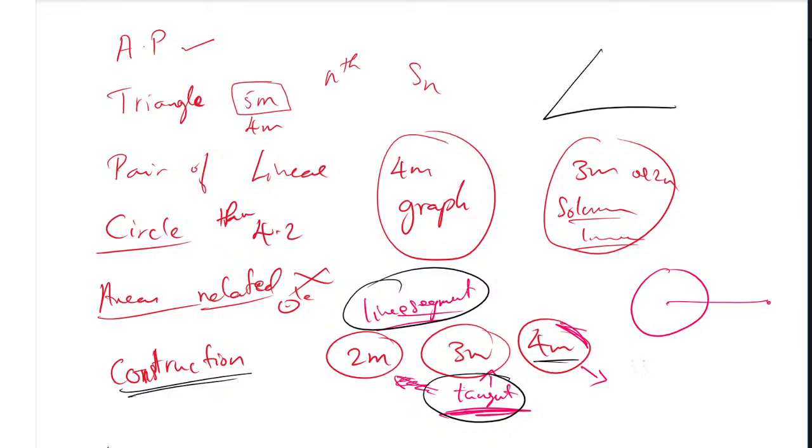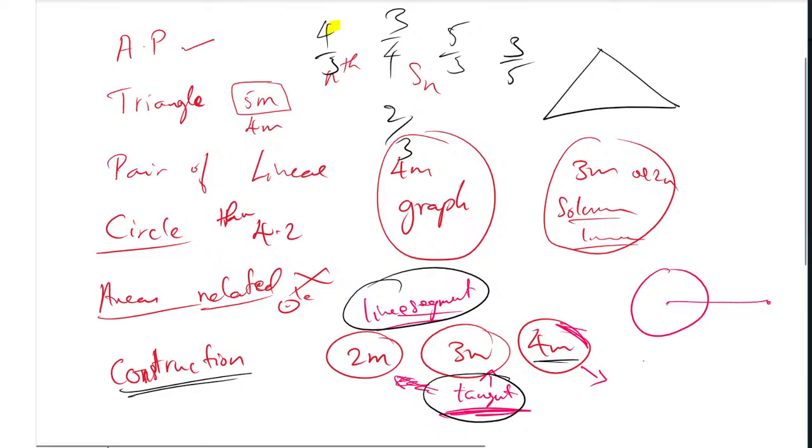A triangle will be given. For that we have to draw one more similar triangle with the ratio 3:5 or 5:3 or 3:4 or 4:3. They will ask any one of these. Remember, they will go for 2/3 also, sometimes they will go for 2/3. Of these 5 ratios, they will give you any one. And here also there are 2 types. One triangle is formed inside the given triangle, and one more is formed outside the triangle.